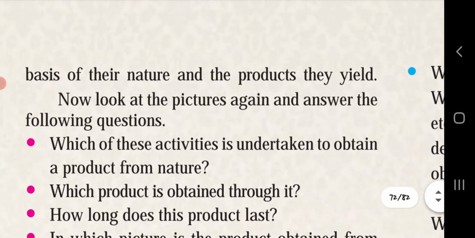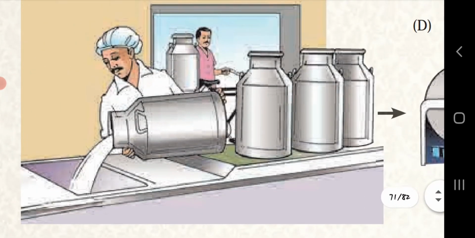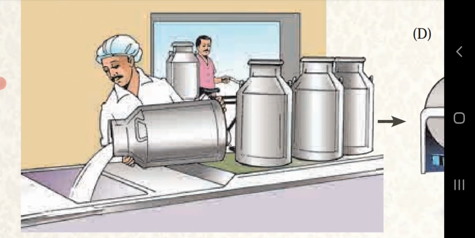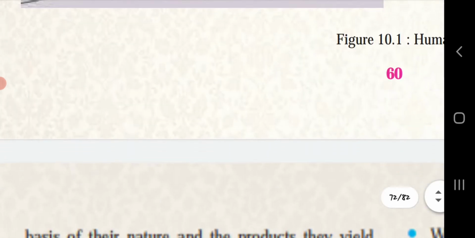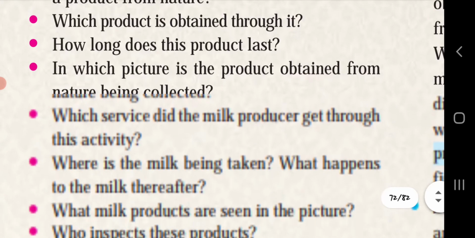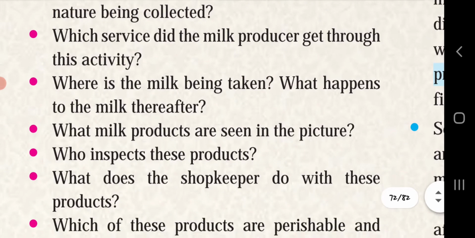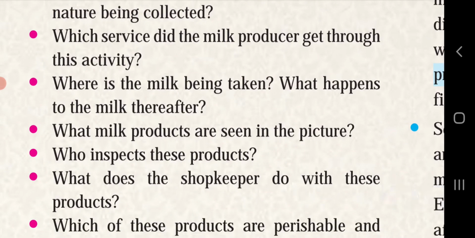This is the picture C. Here, the collection of milk is done. Which service did the milk producer get through this activity? As storage, this work can be done by milk producers.